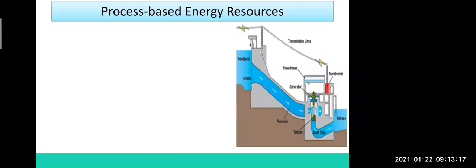So the examples of the process-based energy resource are the sun, wind, water, tides. Tide means waves here. In the sea and ocean, the big waves that happen are known as tides. And the heat which we get from the earth. You know, inside the earth there is heat. So these all are examples of the process-based energy resource.